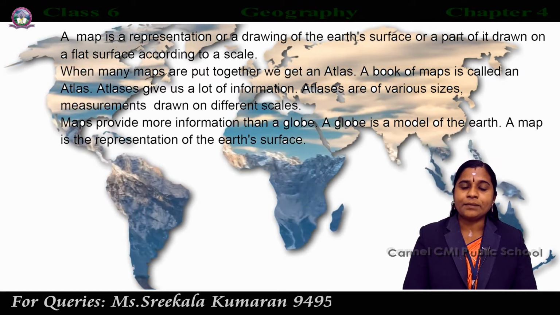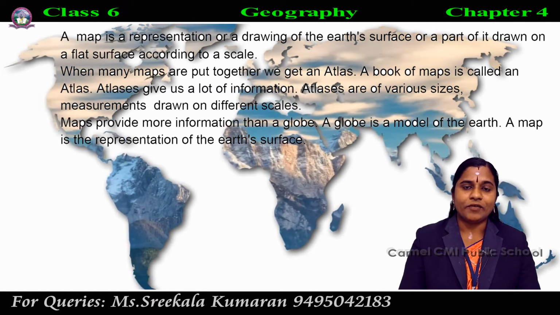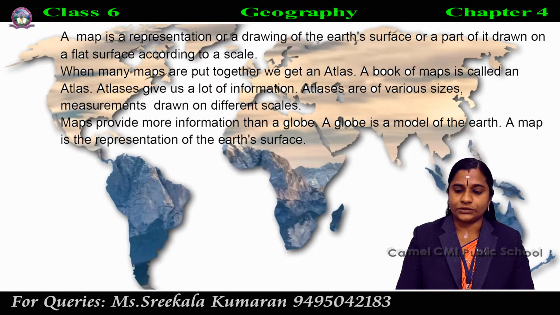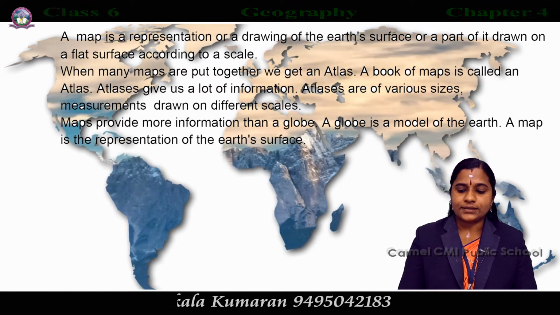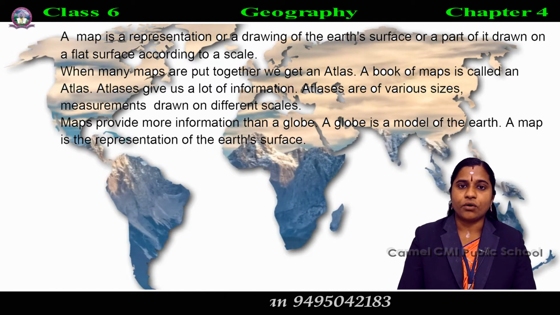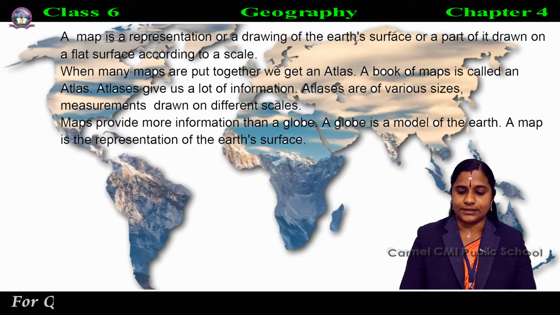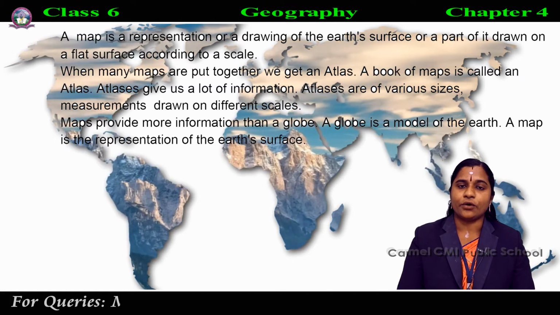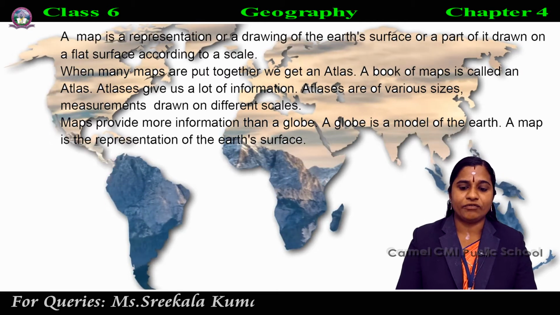Then when many maps are put together, we get an atlas. What is an atlas? A book of maps is called an atlas. Atlases give us a lot of information.